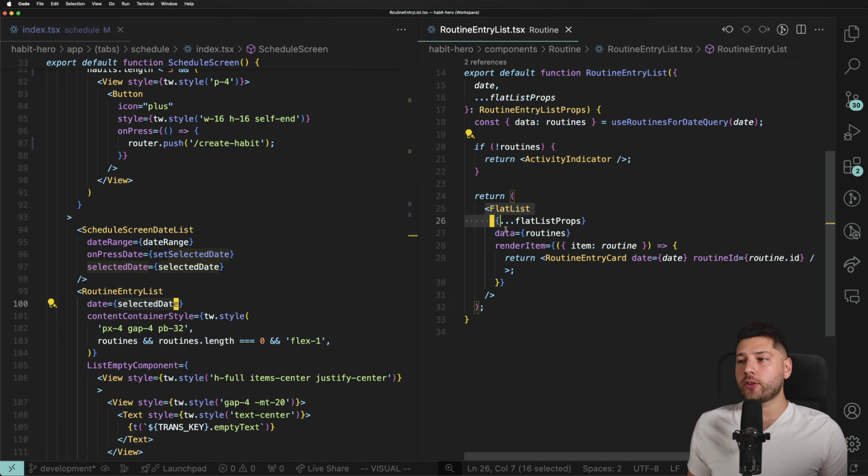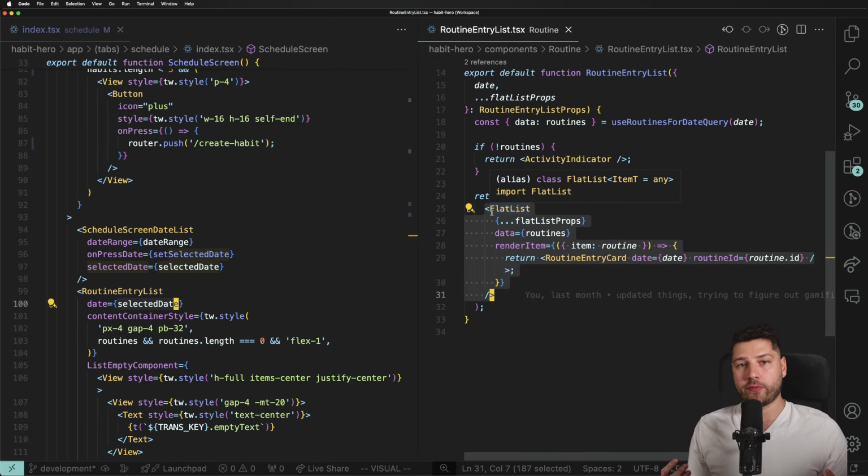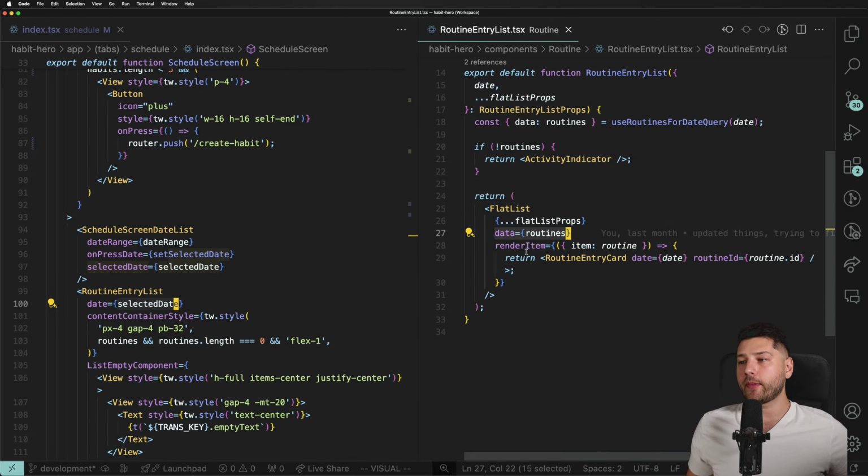And then it just renders here a flat list. This is a React Native specific component. It just renders out a list view, right? A vertical list view of things in a performant way. You want to use this if you're displaying lists of data in your React Native app. You just pass it your data and then you pass it a function to render each individual item. And here we're just rendering the routine entry card component, which we're going to get to right after this component.